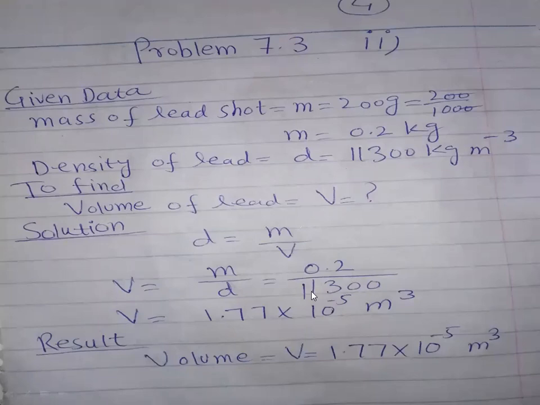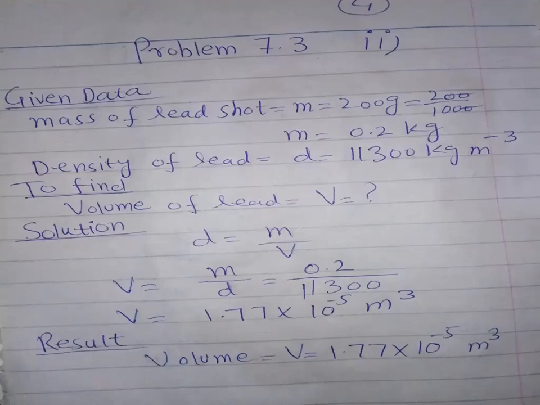M is 0.2 and density is 11,300. I just plug in the values and solve with the help of a calculator: 0.2 divided by 11,300. You will get 1.77 into 10 to the power minus 5 cubic meter, which is the unit of volume. So my result will be volume 1.77 into 10 to the power minus 5 cubic meter.